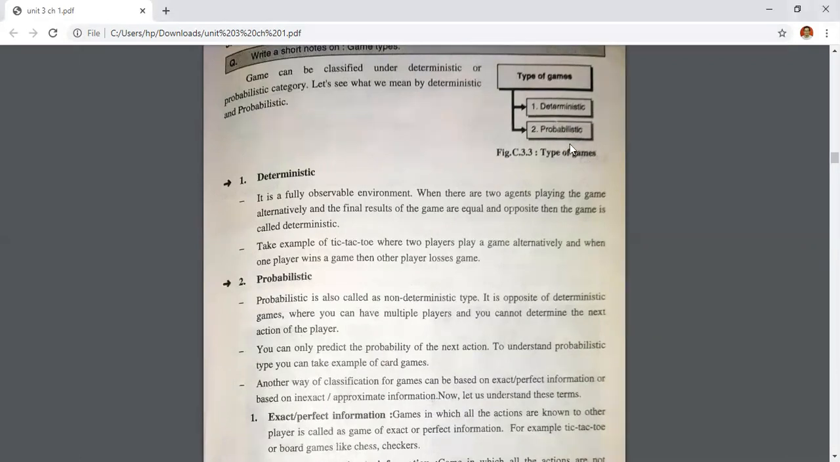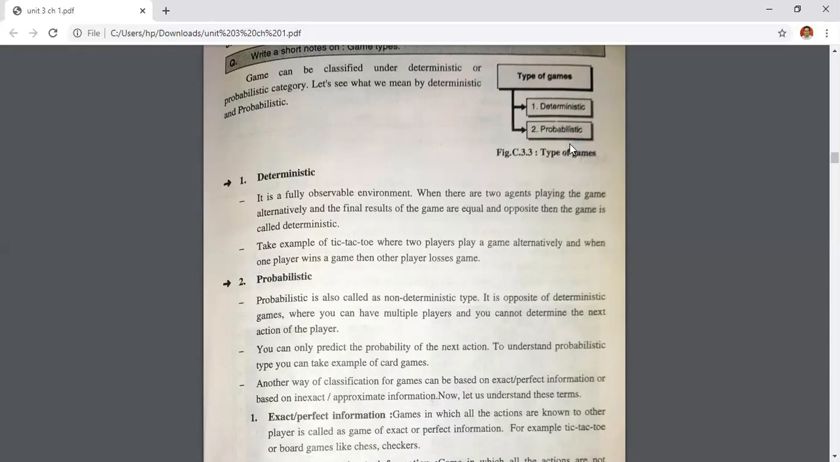It is the opposite of a deterministic game, where you can have multiple players and you cannot determine the next action of a player. The opponent, or the second player, you cannot define whatever move he will make. So that is called a non-deterministic game. The second player's move you cannot decide or predict, and that type of game is your probabilistic game. You can only predict the probability of the next action.